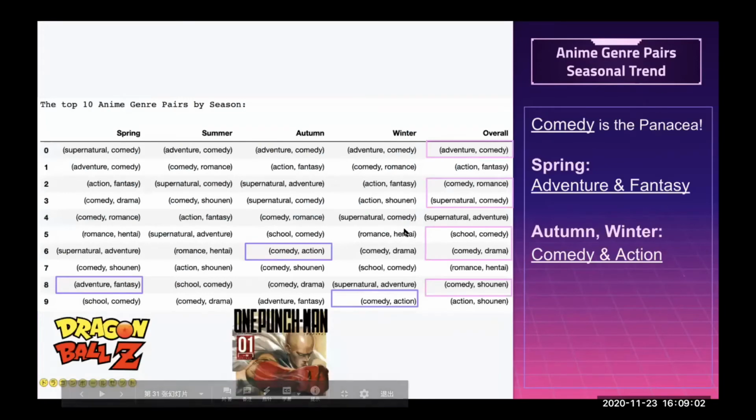For each anime, there are multiple genre tags in a single genre column. Therefore, we generate a diagram using the NLTK package to explore the most common anime genre combinations over seasons. The more frequent the genre pair, the higher the score, thus giving a higher rank. In general, comedy is the panacea since it's the major genre overall. There are also a couple of popular genre combinations for specific seasons, such as adventure and fantasy in spring, comedy and action in autumn and winter.